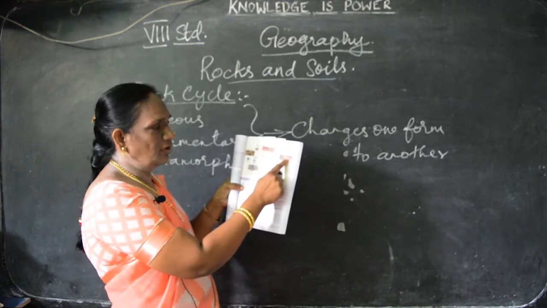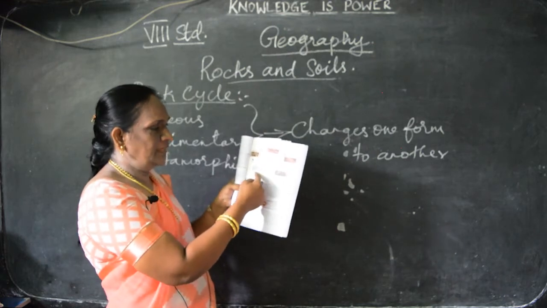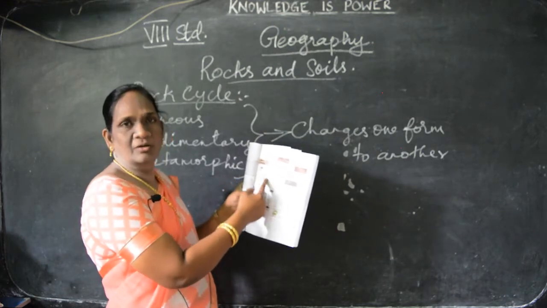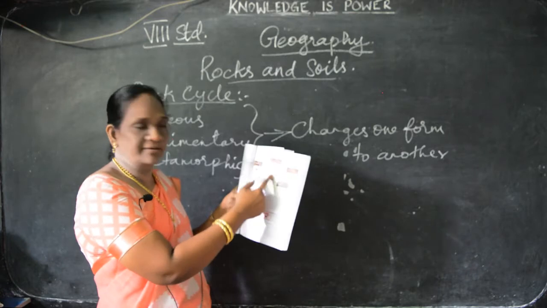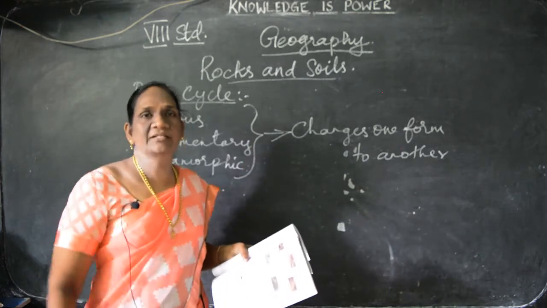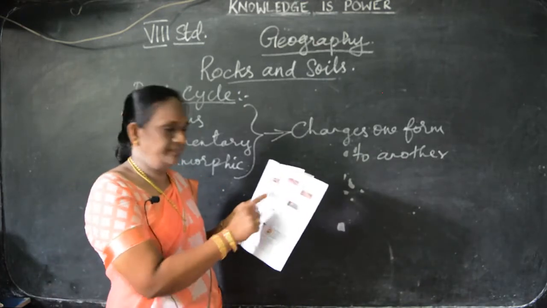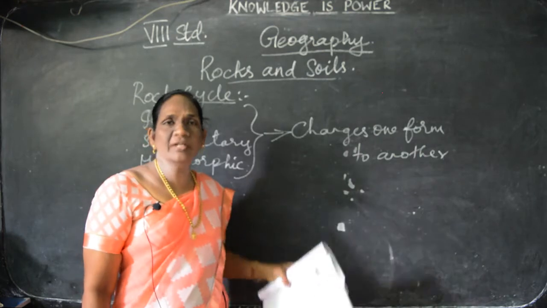The magma, that is igneous rock, changes into the sediments of waterfalls and rivers, and the sediments again change into metamorphic rock. This is called as rock cycle. Okay. Shall we go to the next one?